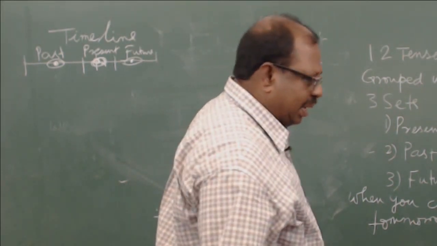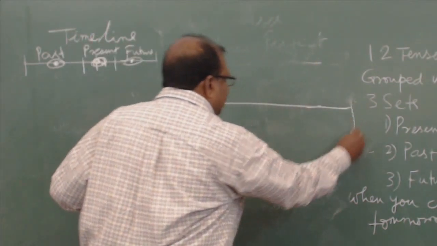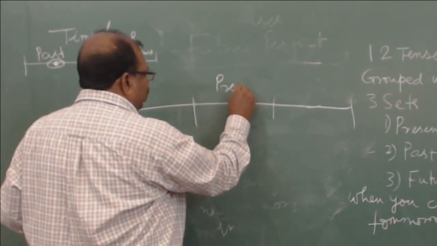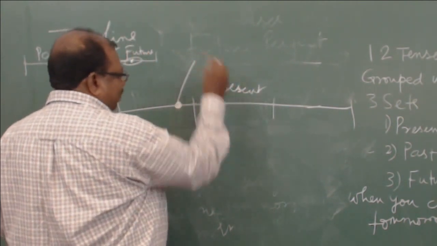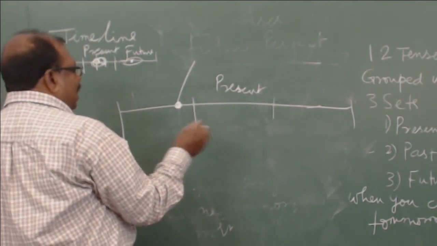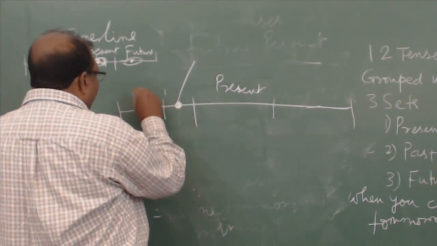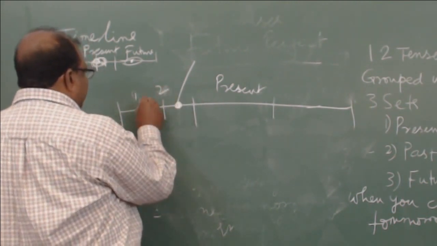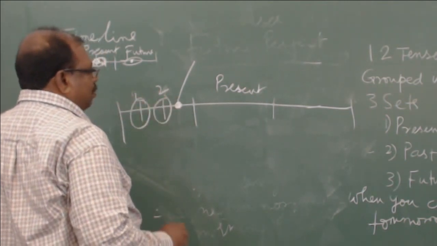Now, if you want to see it in the timeline, again I want to emphasize, please remember the timeline. In the timeline, present perfect, I told you, really speaking has happened somewhere here and you don't know the time. So you will be using present perfect for that. But in the past perfect, there are two actions, one after the other. For the first action, you will be using past perfect, and the second action, you will be using simple past tense.